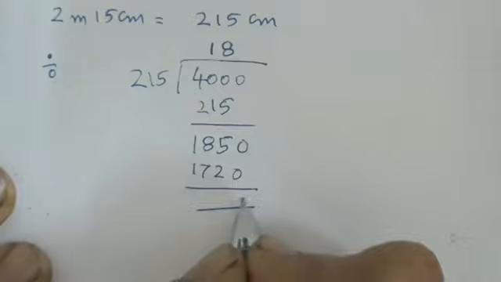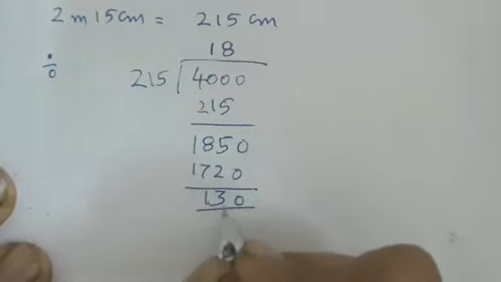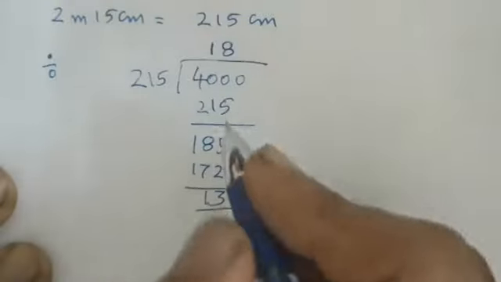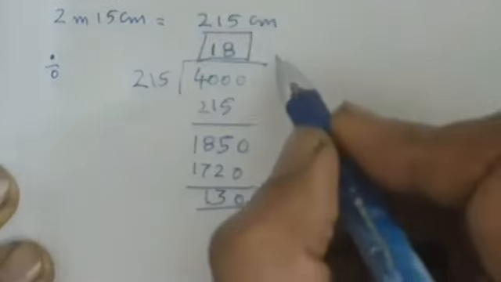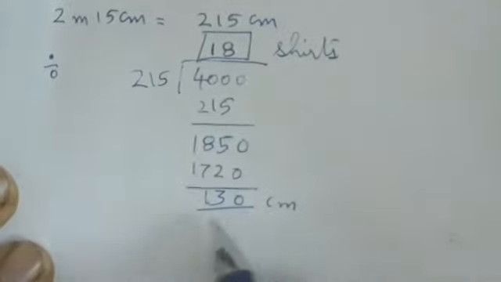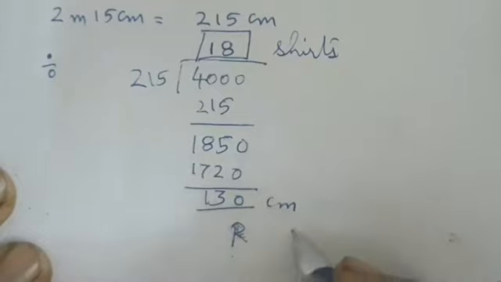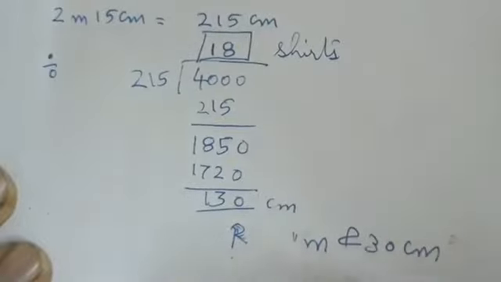Now the balance is 130. So it's a remainder. 130 centimeter is the remainder. So now you can conclude that 18 shirts can be made and about 130 centimeter is remaining. This is the remainder. In other words, you can say it is 1 meter and 30 centimeter. That's it.